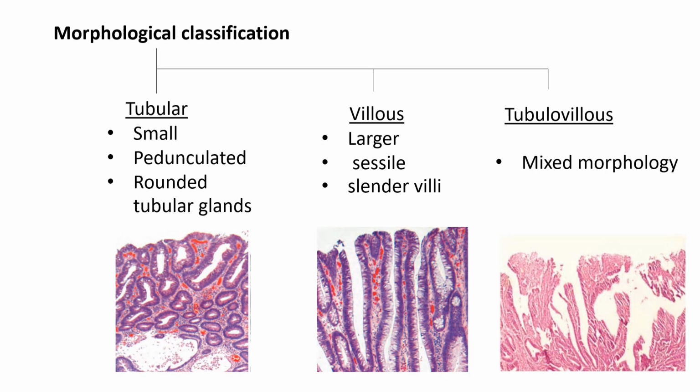Now coming to the morphological classification, they can be classified as three types. These are tubular, villous, and combining these two, tubulovillous. Tubular polyps are small, pedunculated, with rounded tubular glands. This image shows a tubular polyp, where you can see the round structures. These are tubular glands. Villous polyps are large, sessile, with slender villi. Villi are nothing but finger-like projections you can see here. These are villi. And tubulovillous shows the mixed morphology of both tubular and villous polyps.